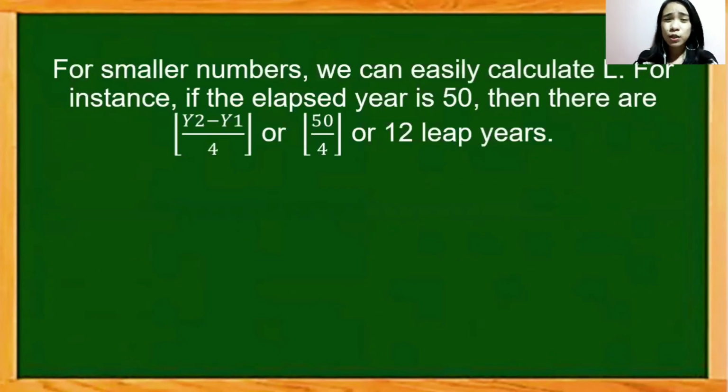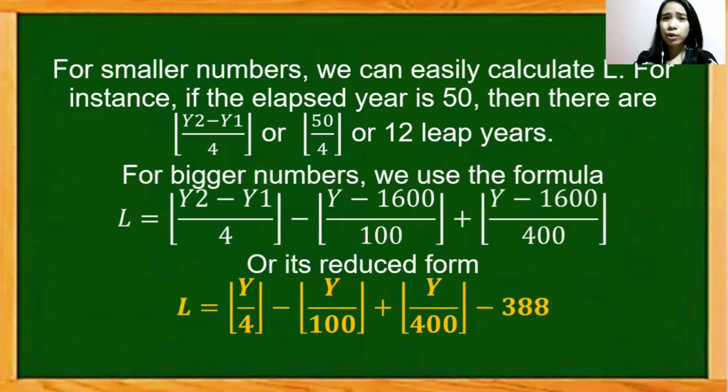So for smaller numbers, it is quite easy to calculate L since L is the only missing variable in our formula. So for example, if the elapsed year is 50, we just simply get the greatest integer of 50 over 4, so that's 12. So in an elapsed year of 50 years, there are 12 leap years. For bigger numbers, however, we have to recall Christopher Clavius' definition of a leap year. So it is those years divisible by 4, but not including the century years. So we subtract the century years. And then we add again those century years that are divisible by 400.